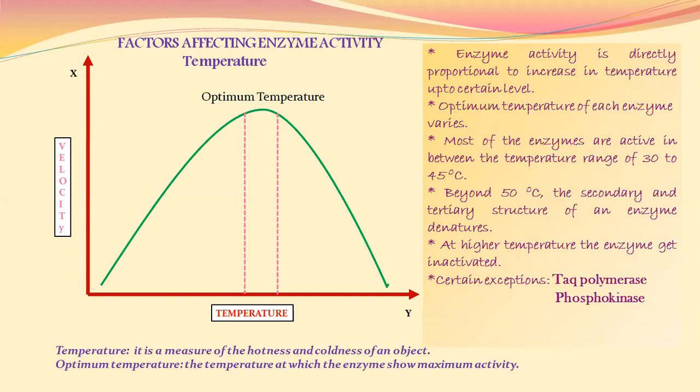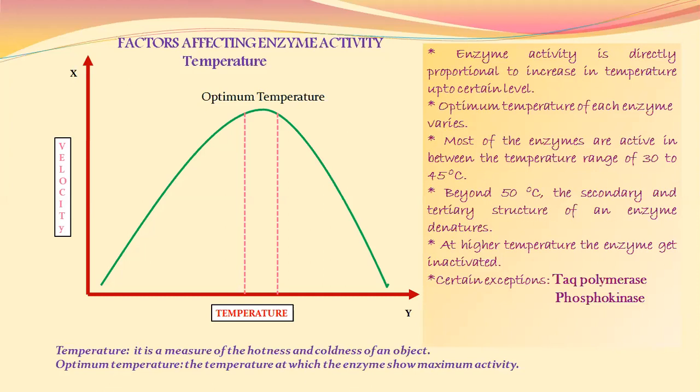There are certain exceptions of specific enzymes which are active at higher temperature. For example, Taq polymerase. You are familiar with this enzyme. This enzyme is utilized in the PCR technique, and it shows its activity above 72 degrees Celsius.